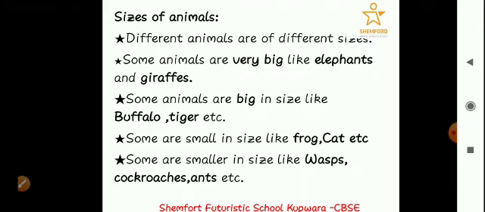So what we actually got to learn is that the animals that live on this earth are of different sizes. Some are small in size, some are smaller in size, and some can be even the smallest one. Then there are some animals which are very big in size. Some are just big. Some are biggest, some are bigger, and some are big.